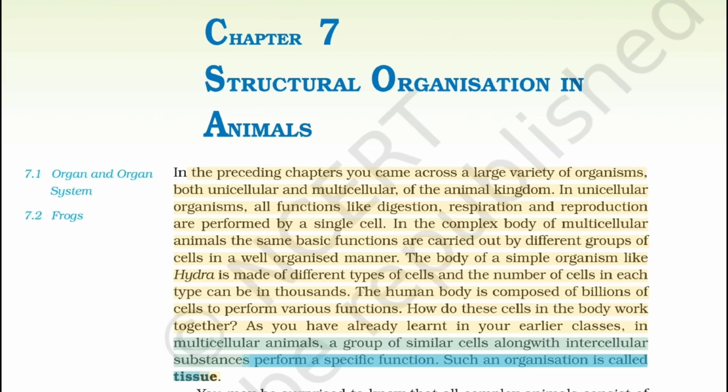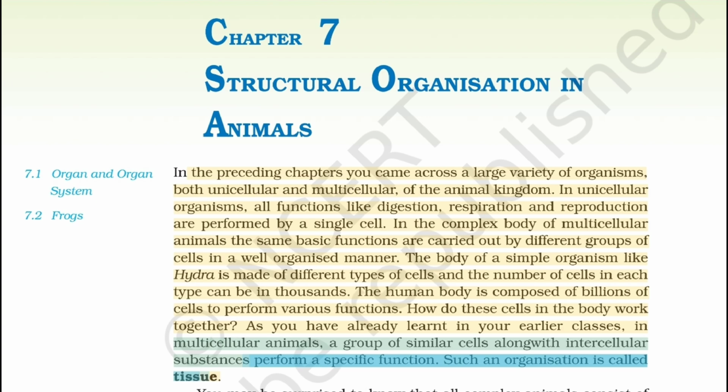Chapter 7. Structural Organization in Animals. In the preceding chapters you came across a large variety of organisms, both unicellular and multicellular, of the animal kingdom. In unicellular organisms, all functions like digestion, respiration and reproduction are performed by a single cell. In the complex body of multicellular animals, the same basic functions are carried out by different groups of cells in